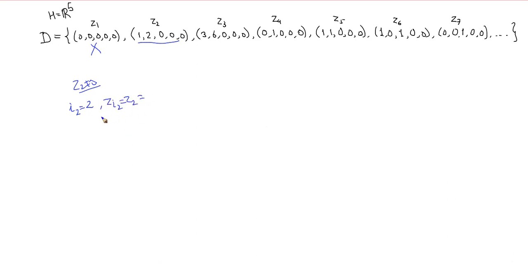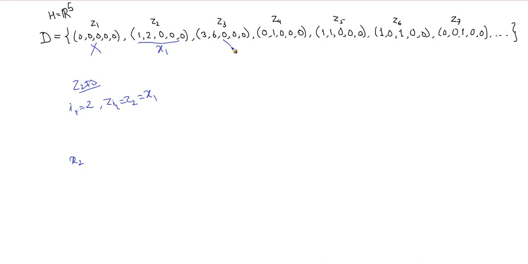Sorry, not i2, i1. This is the first integer, right? i1, first stage. So z_{i1} is z2, and this is our x1. So now I call this x1. Next, I have to check this. I want x2, and x2 should be linearly independent of x1 because I want a linearly independent set. So can I take this as x2? No. Why? Because you can see this is nothing but 3 times z2, so 3, 6, 0.